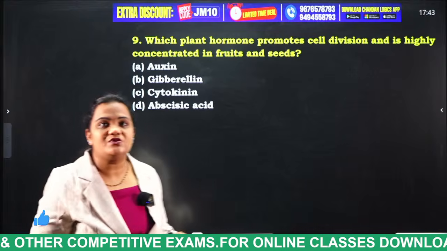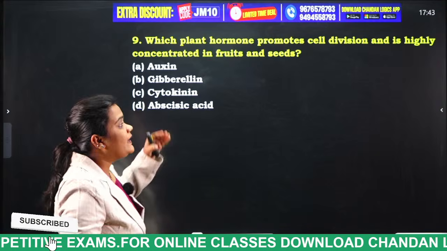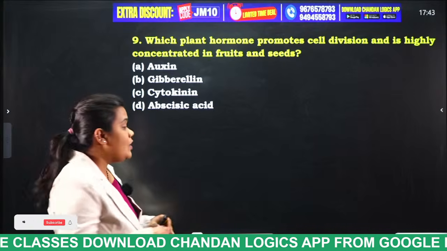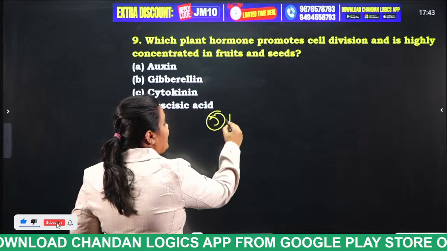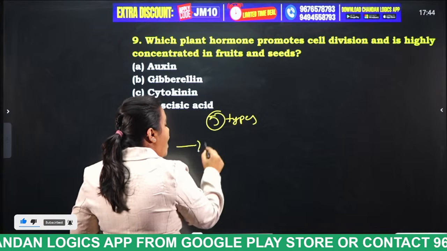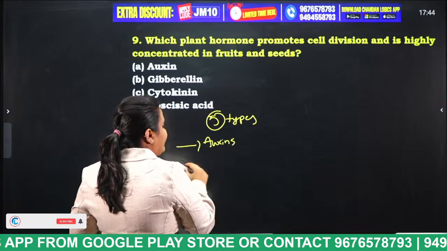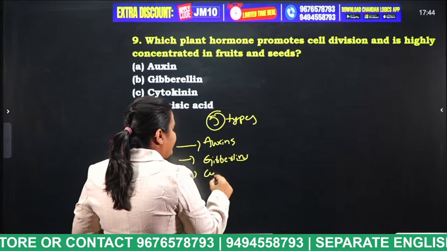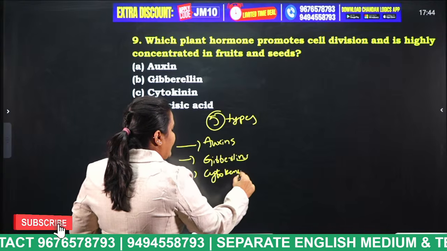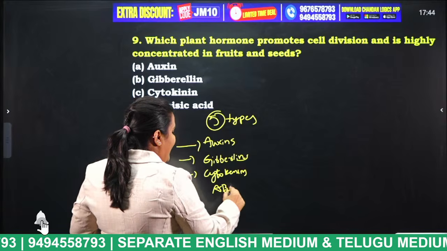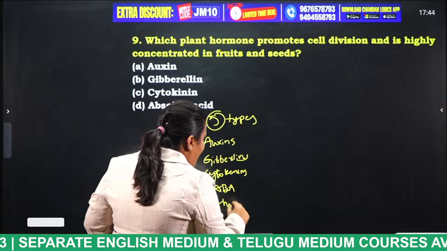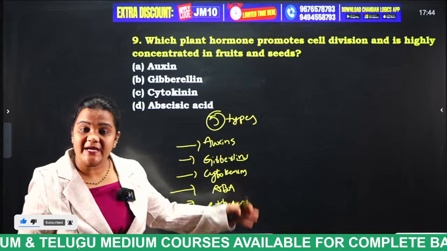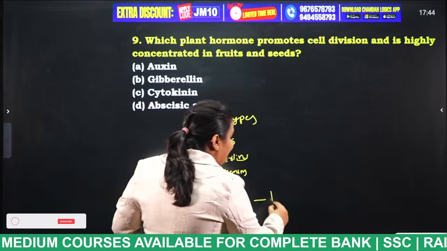And what is the answer for this question? Very good, students. Before telling the answer, how many types of plant hormones do we have? In general we have 5 types of plant hormones. What are those? Auxins, gibberellins, and cytokinins. Next, abscisic acid and ethylene. Ethylene is the only hormone which is in gaseous state, and this ethylene is used for the ripening of fruit.